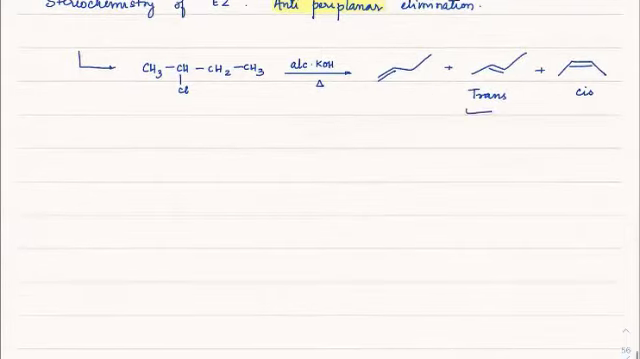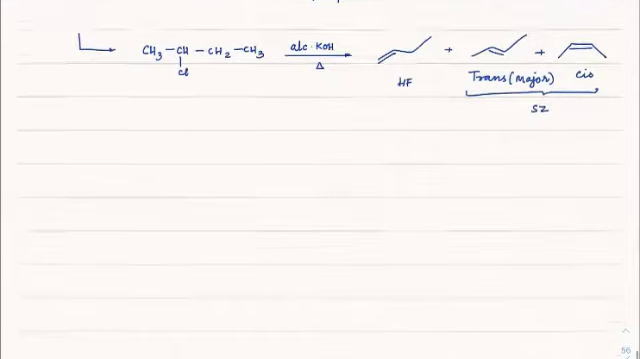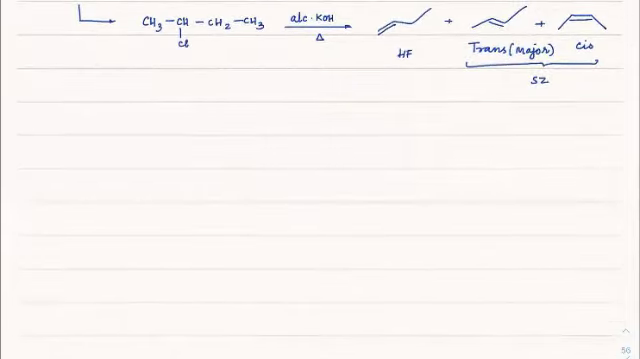So these two are Saytzeff products, out of which trans would become the major product, and the other one would be the Hoffman product. So when stereo is not mentioned, you have to take both into consideration. But the problem comes when you have a cyclohexane type of molecule.